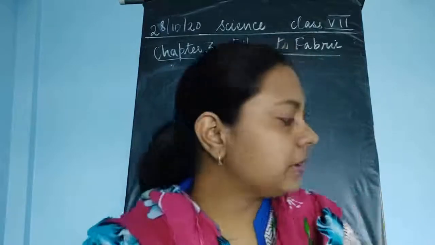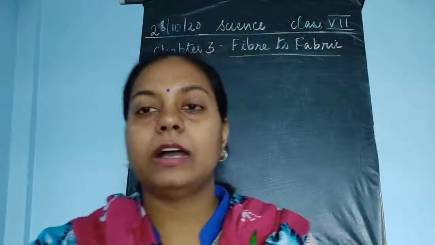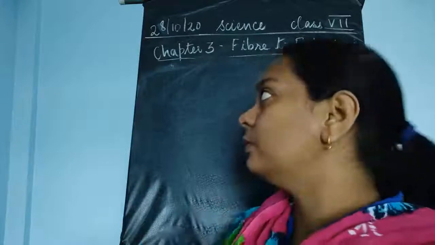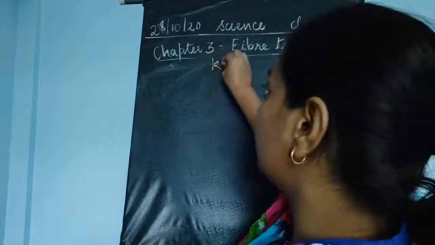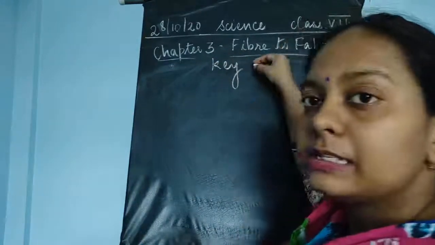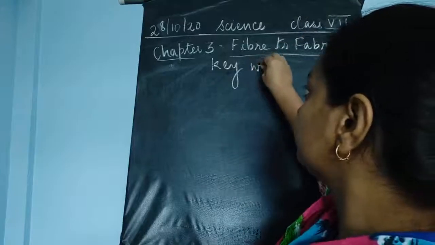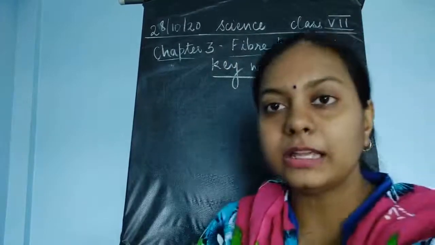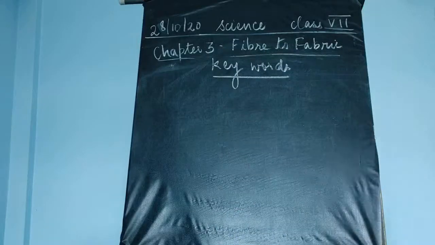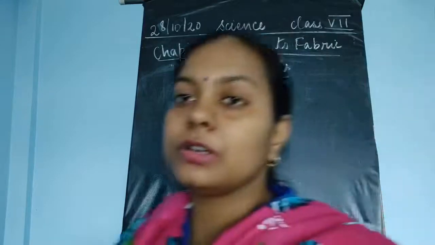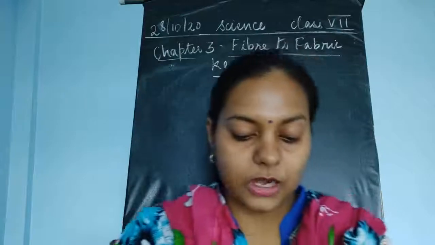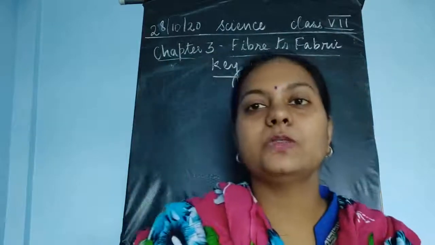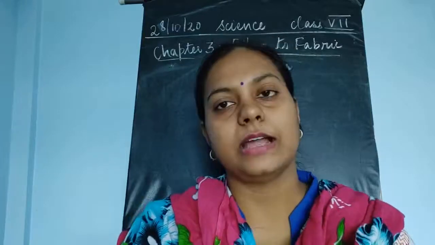Now children, after completing the explanation of the chapter, I'll tell you about the different keywords which are discussed in this chapter. So what are the keywords? Keywords are the words with the help of which we will easily understand the chapter.